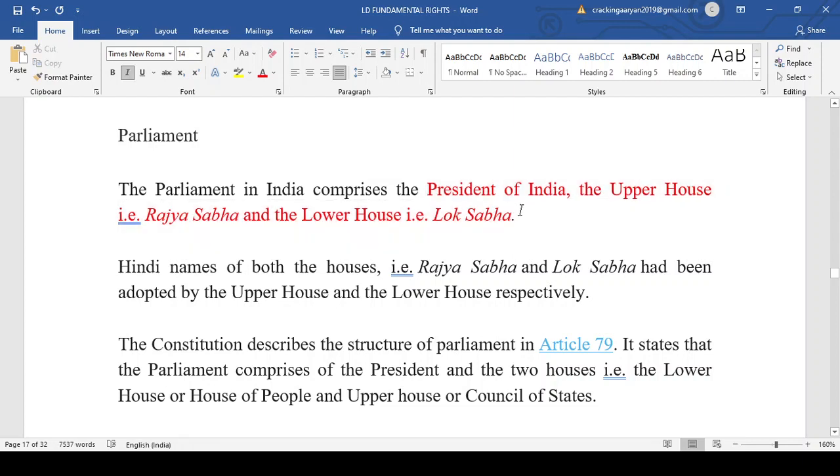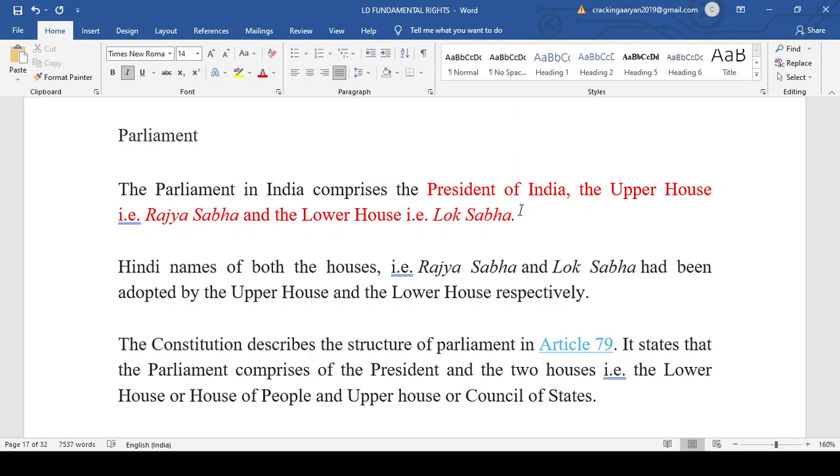So whenever in any polity question, whether it is BHU, CLAT, MSCT, or even judiciary, the question comes that the Parliament of India comprises which of the following: A. President, B. Lok Sabha, C. Rajya Sabha, D. All of the above. The correct option will be all of the above. The Parliament consists of the President, the Lok Sabha, and the Rajya Sabha.